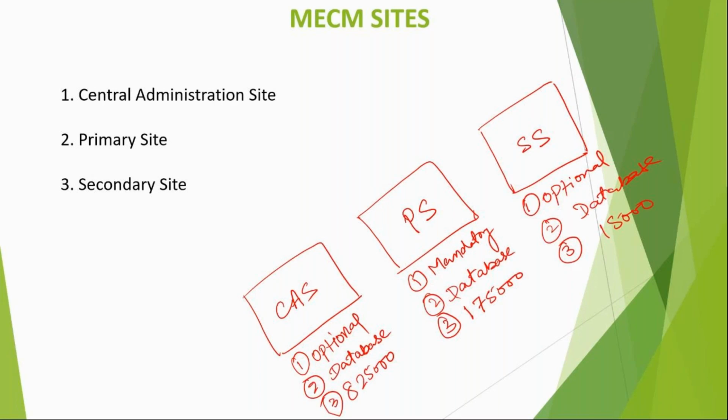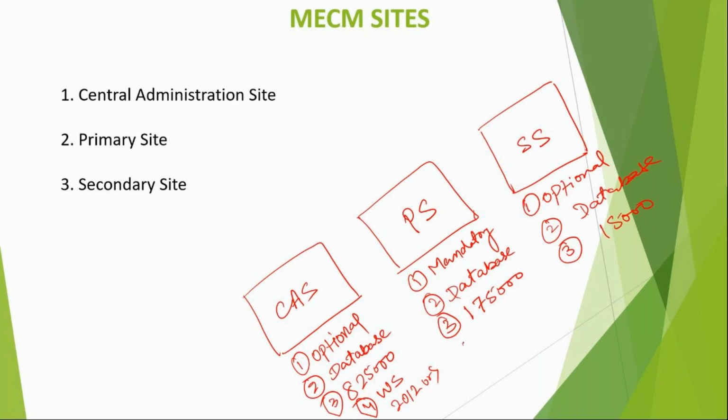The central administration site can be installed on Windows Server 2012 or greater, like 2012, 2012 R2, 2016, 2019, 2022.